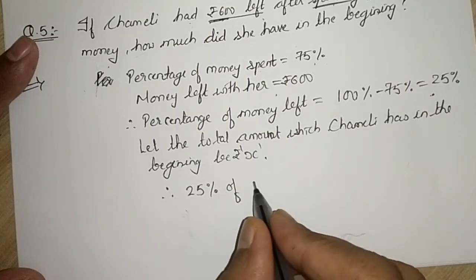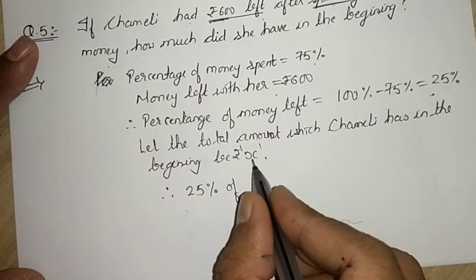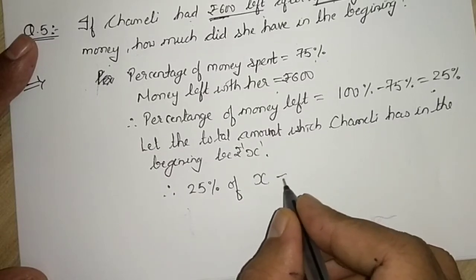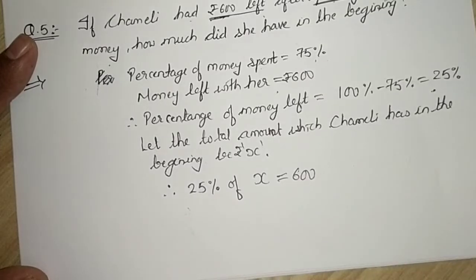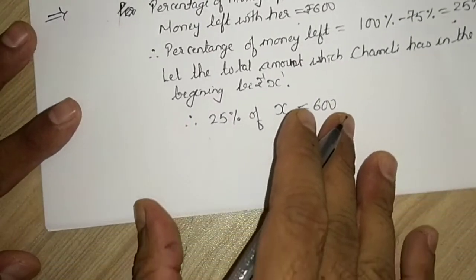Therefore 25 percentage of the total money, and what is total money? X rupees, is equal to money left, it is 600.